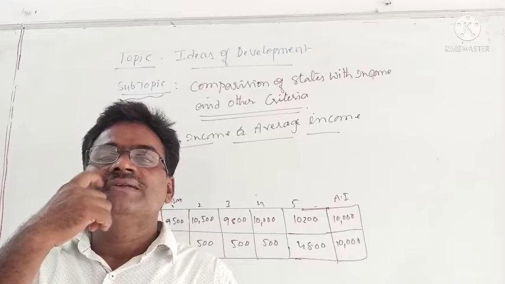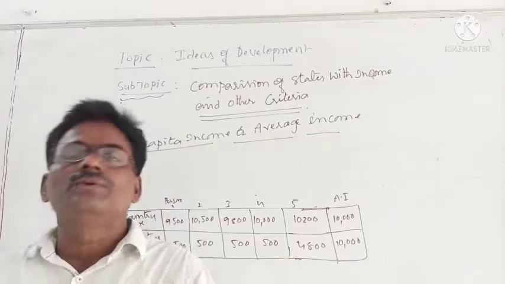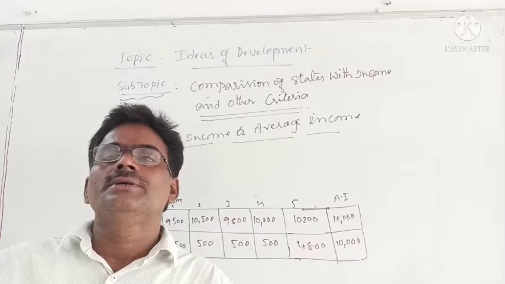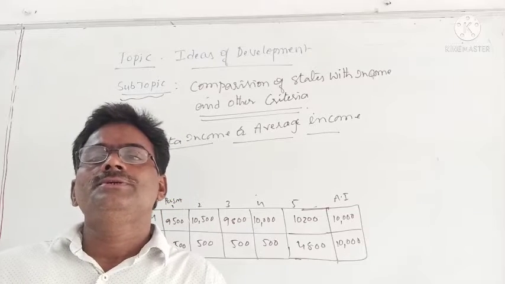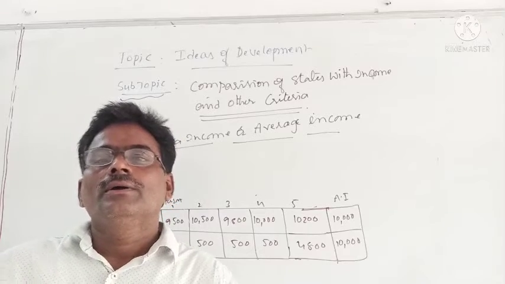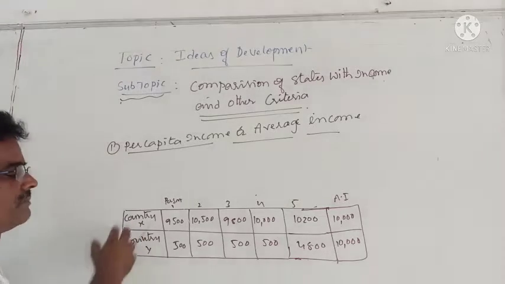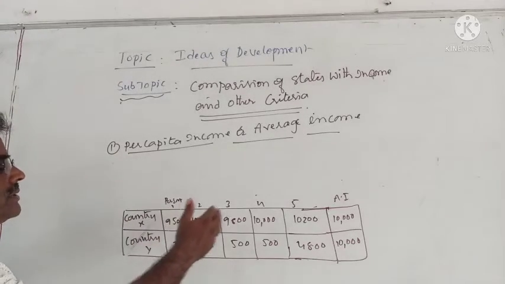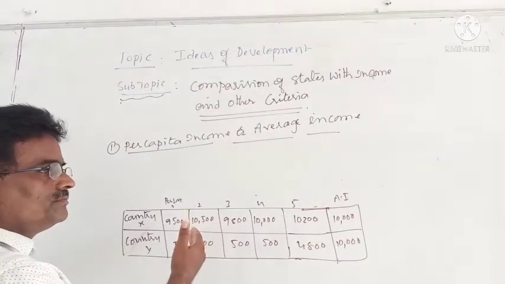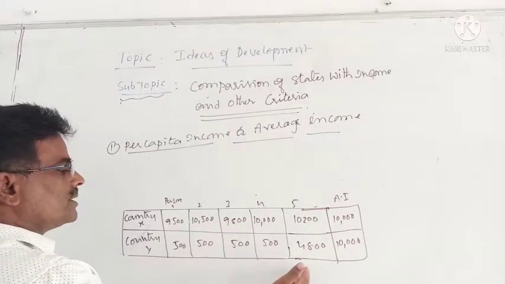But per capita income, it's a good indicator. Averages are really a nice indicator, useful for comparison. But it is not always correct, because it doesn't give the real picture of the country, state or person. With just one example you can prove that. Imagine there are two countries, country X and country Y, with five members in country X and another five members in country Y.